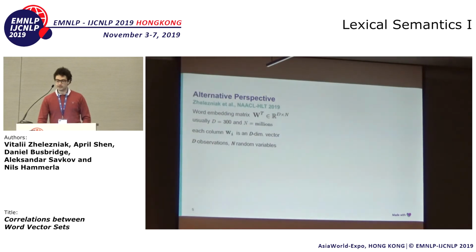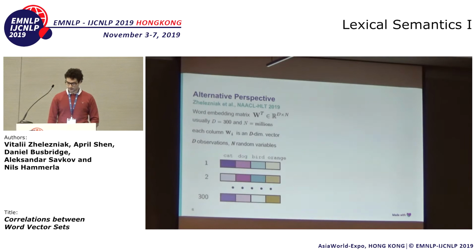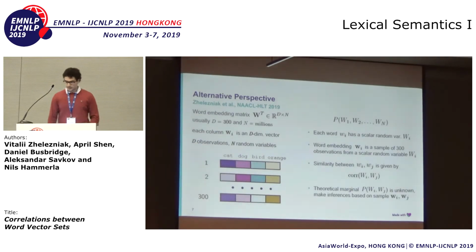Instead of looking at the matrix W, we can look at the matrix W transpose, which now lives in R D times n. And now we are dealing with a different situation. We have D observations from n random variables, like this. And what happens here is that each word Wi now has a scalar random variable, big Wi, and word embedding Wi becomes a sample of 300 observations from that scalar random variable. And then the similarity between Wi and Wj is given by the correlation between big Wi and big Wj.